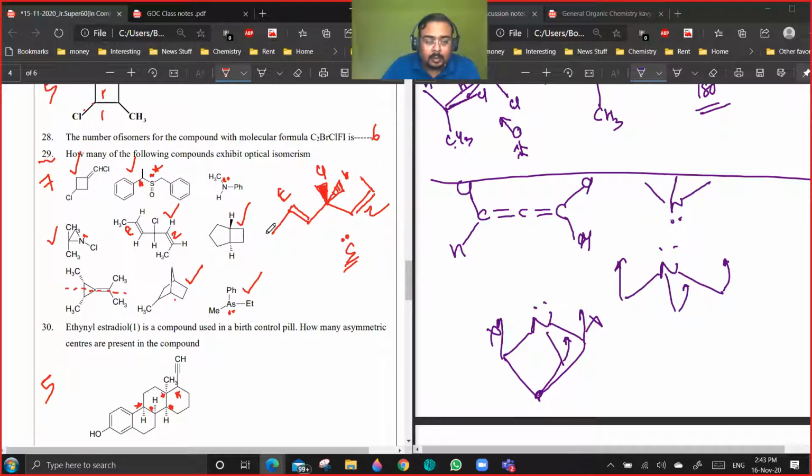1, 2, 3, 4, 5, 6. Propose a plane of symmetry. Hydrogen will be one towards us and one towards the backside, so that it's cutting equally.